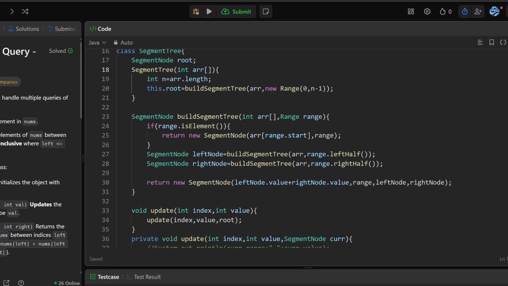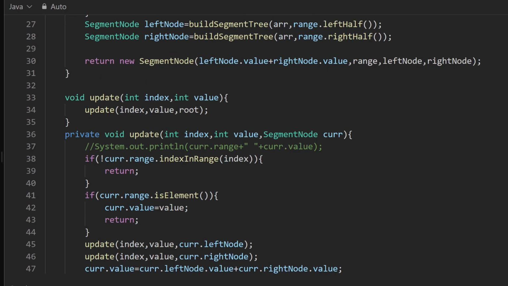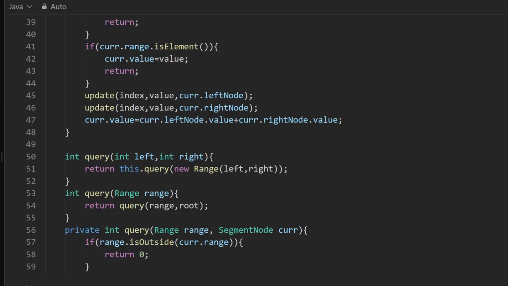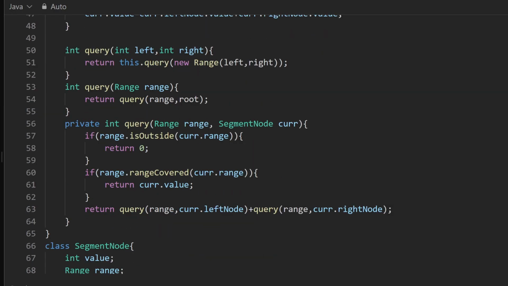So now let's see the implementation of the rest of the methods. We saw building of the segment tree. We also have update a single index, and we also have a query for the sum of the numbers from left to right. So these are just the wrapper methods which we expose in public, and we have a private method which recursively calls on the segment tree. So how this works, we call for the sum of numbers between this range, and we also have the current root node. So we'll recursively call on the tree here. We start with the root node.